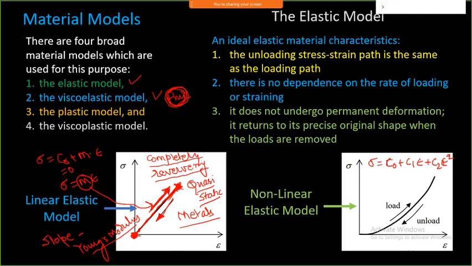This is the second order model. C0 here is 0. C1 and C2 I need to determine based on fitting of the curve. It depends on the square of strain, and this type of behavior is called non-linear behavior because it is not following a linear property of the material.